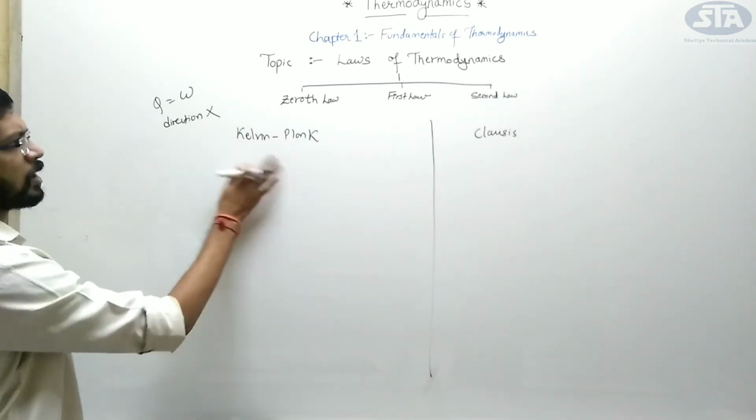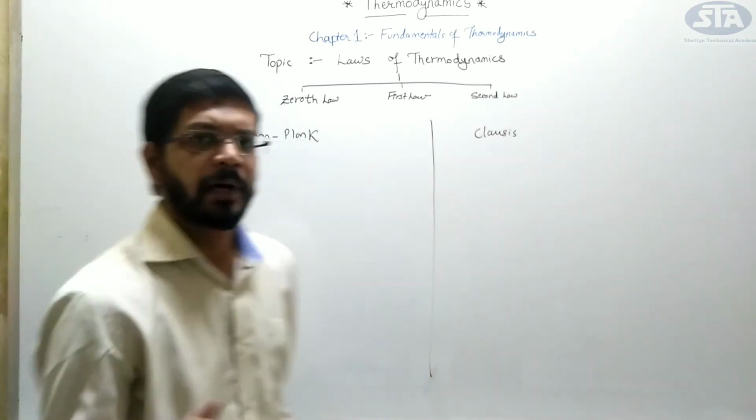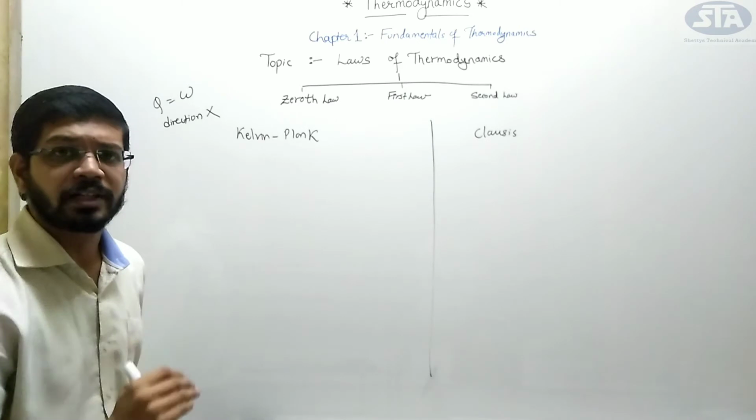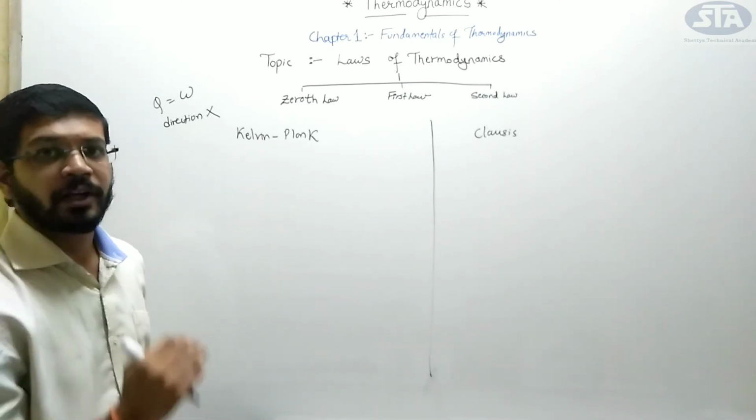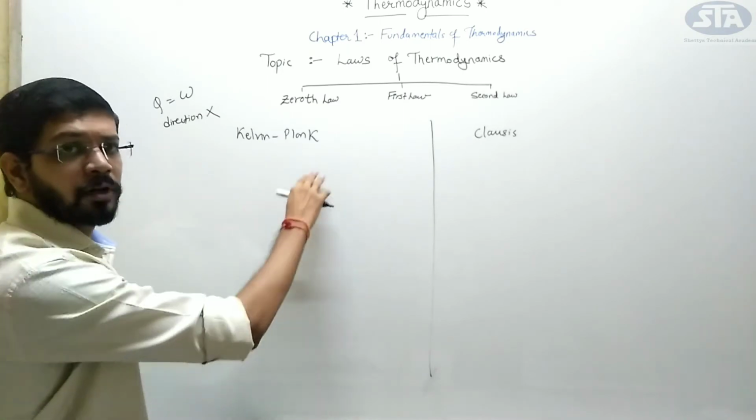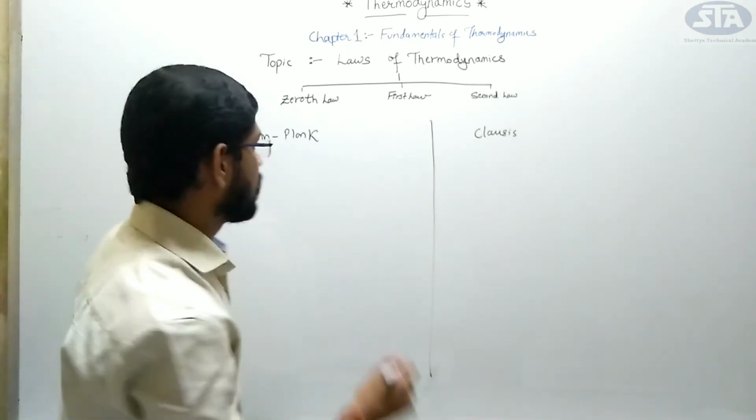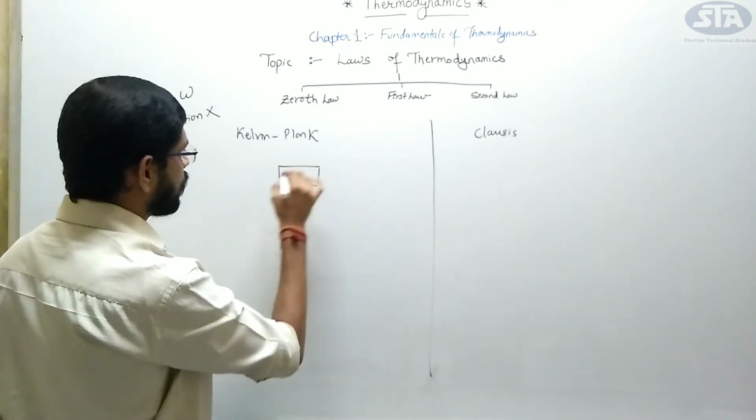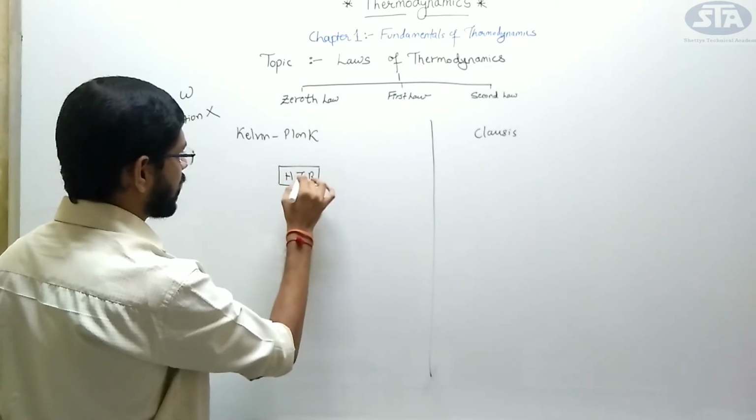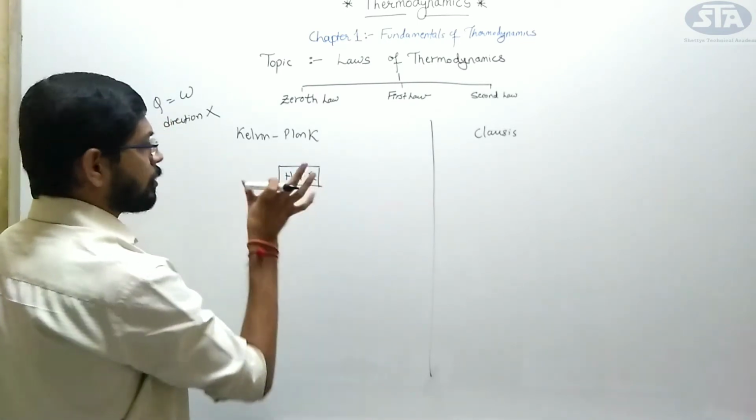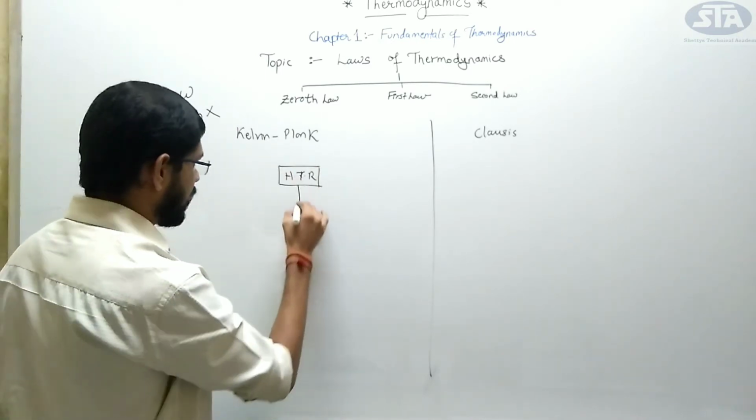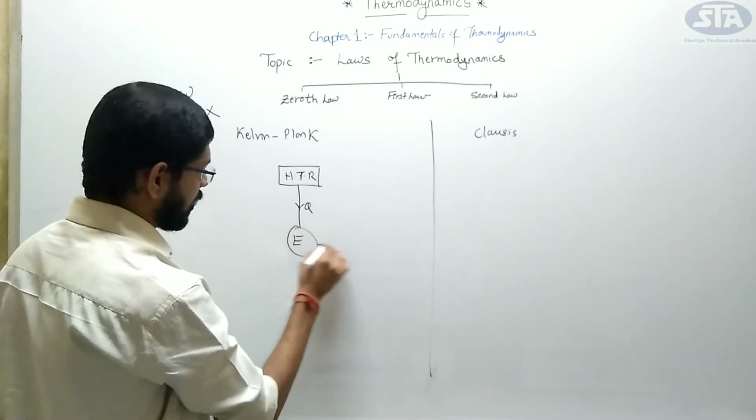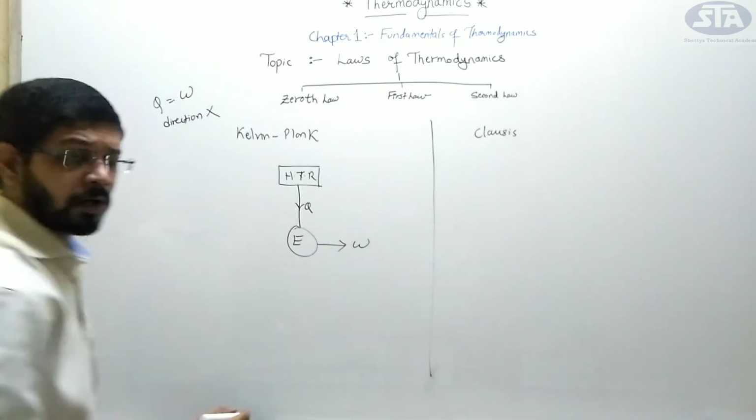Let's consider first Kelvin-Planck statement. The statement given by him was, it is impossible to construct a heat engine whose sole effect is to convert all the amount of heat into useful work. Let us understand this by an example. I am drawing one high temperature reservoir. HTR is the high temperature reservoir, the body having some high temperature. It is rejecting some heat, giving some Q. Here is my heat engine, and this is my work done, W.